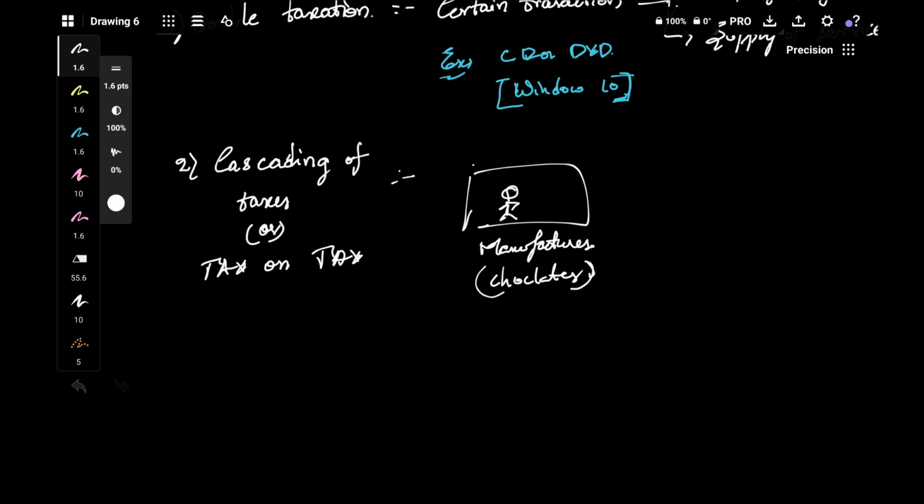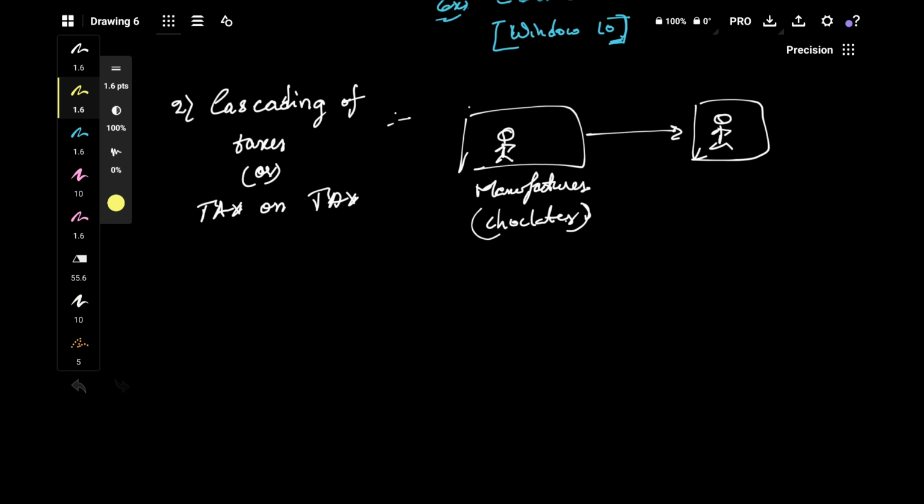When he is manufacturing these chocolates and selling them to some other person, that may be a retailer, wholesaler, whatever it is, on this transaction, what are the taxes that will be levied? Let's say he's selling chocolates worth 10,000.